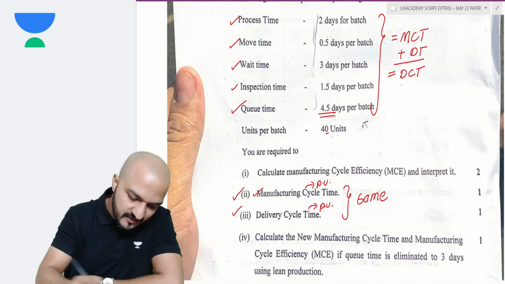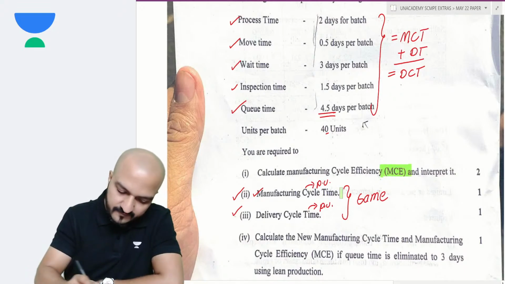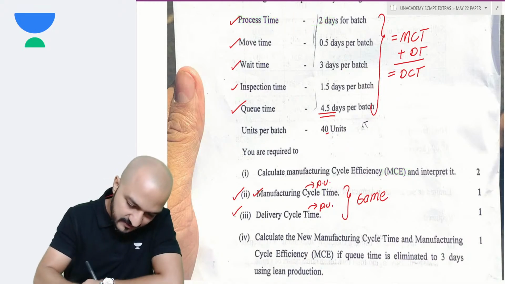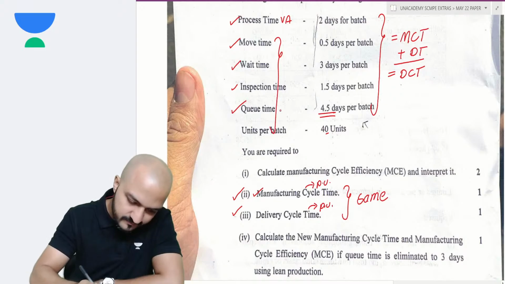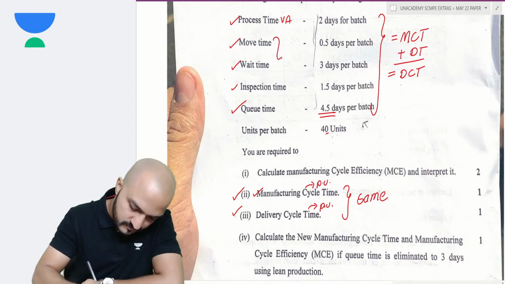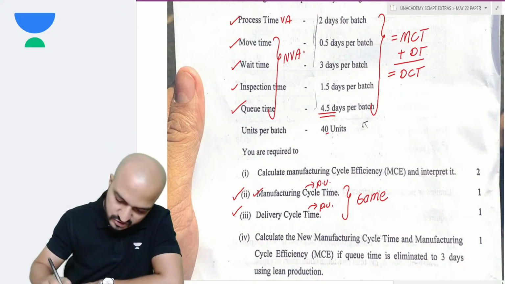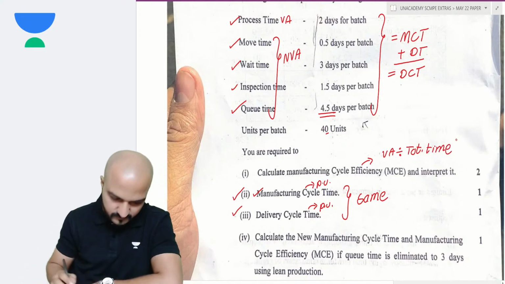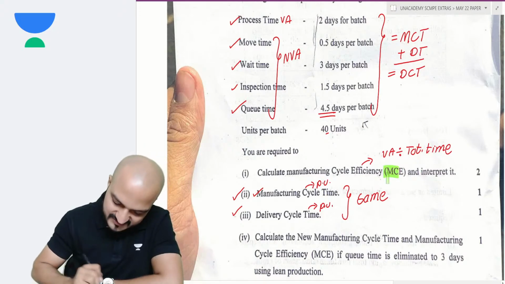Then for the MCE, what will you take? You'll take the value added time, which is only one, process time. Rest all are non-value added time, right? So you will take the value added time divided by the total time, and that will give you your MCE.